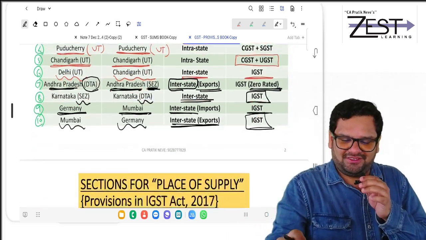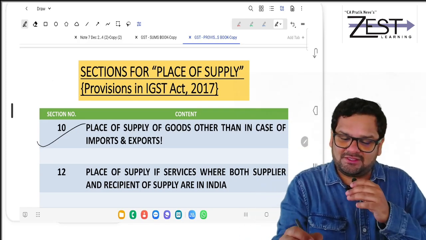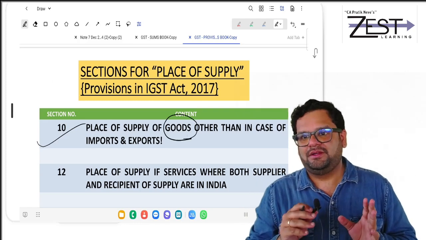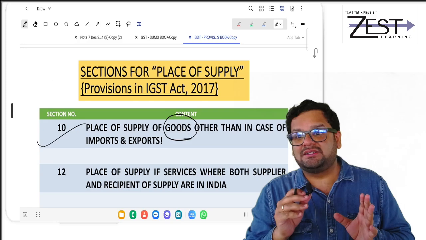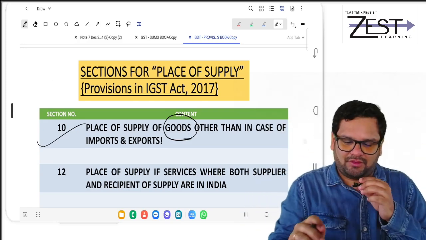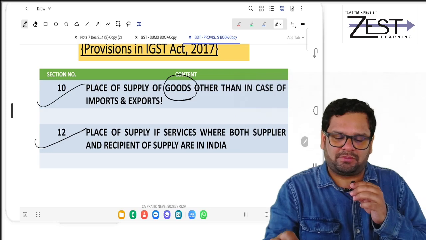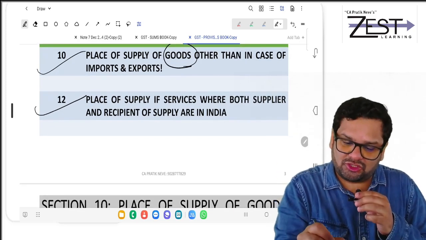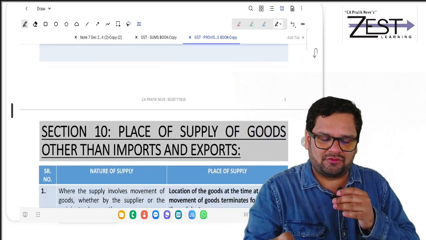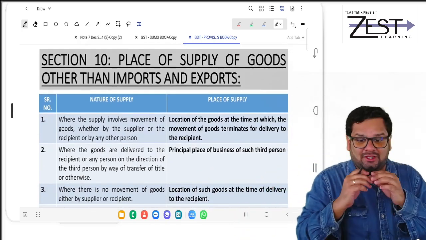So start with section 10. Section 10 is place of supply of goods, other than in case of import and export. Import and export you will learn at the end. And also then we will do section 12, which is place of supply of services where both supplier and recipient of supply are in India. Start with 10.